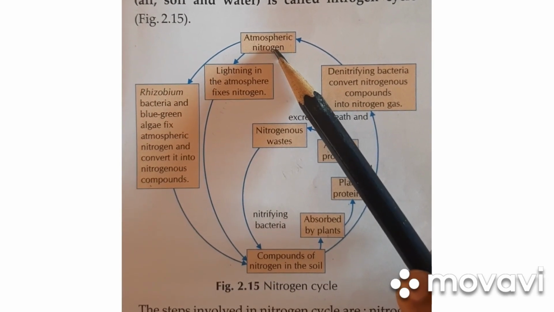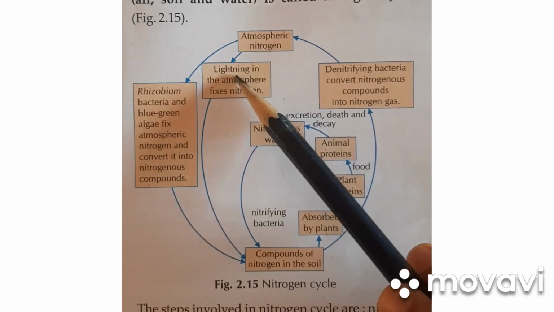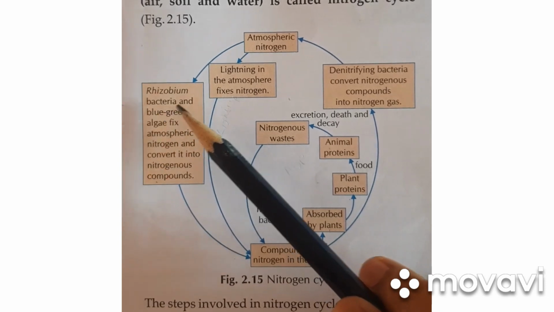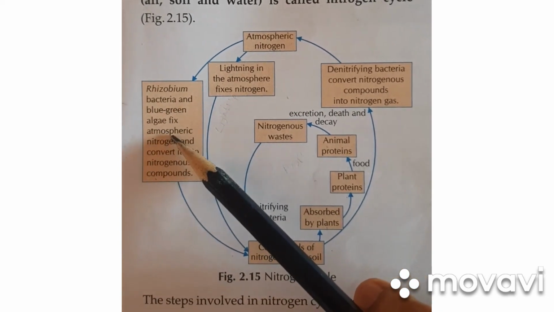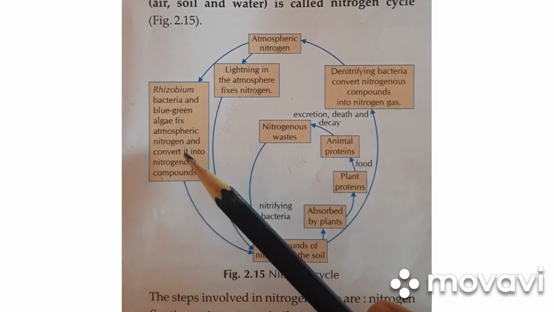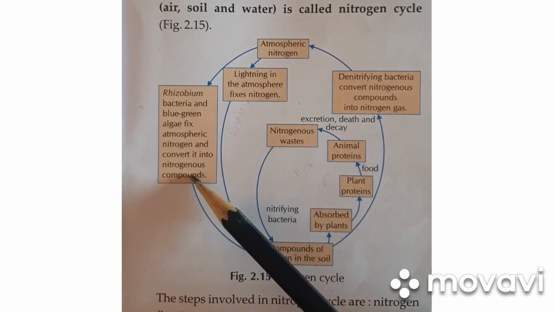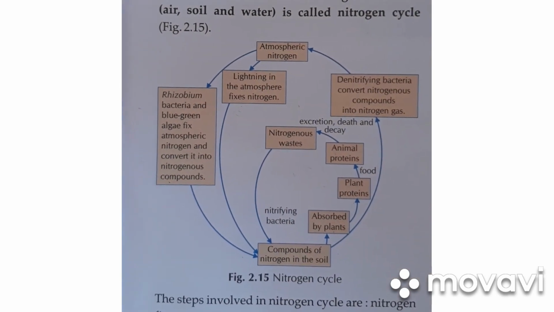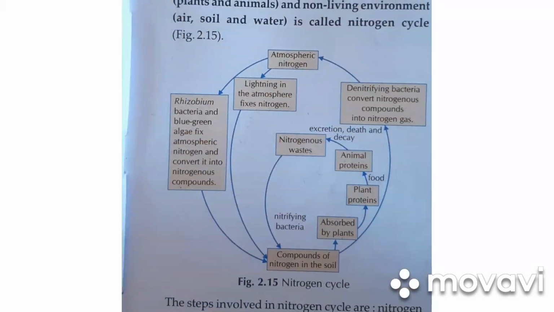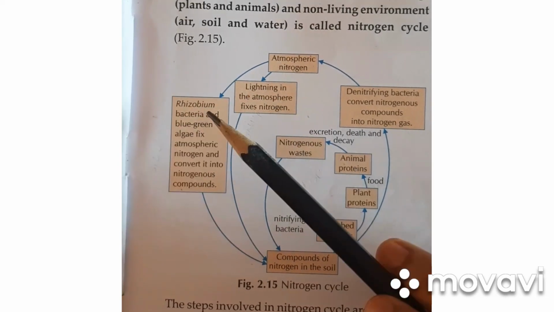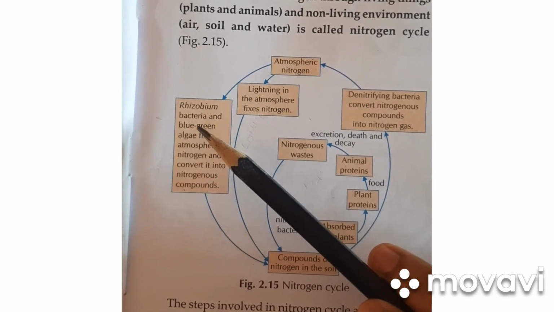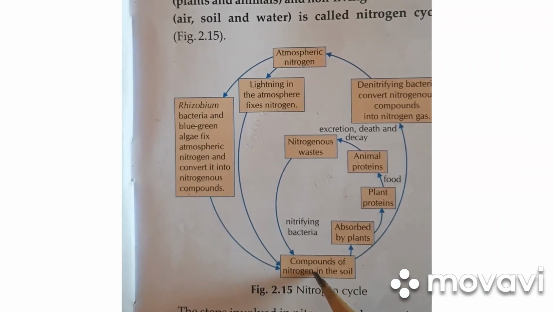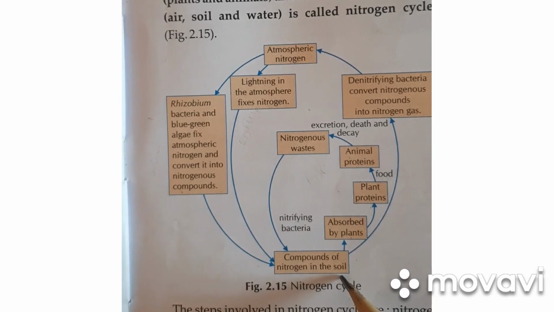Atmospheric nitrogen is getting converted. Lightning in the atmosphere fixes the nitrogen, and rhizobium bacteria and blue-green algae fix the atmospheric nitrogen and convert it into nitrogenous compounds. So in the first step of nitrogen cycle, we have learned about nitrogen fixation, which happens in two ways. First way is by lightning, second way is by biological nitrogen fixation. Now by fixation, the nitrogen reaches the soil, compounds of nitrogen in soil.